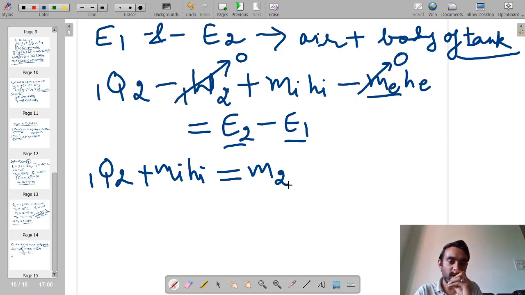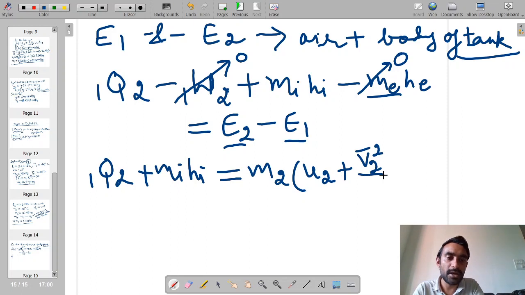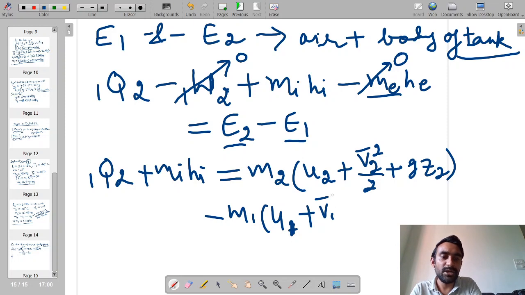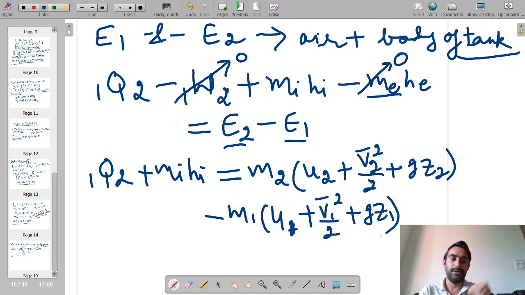Corresponding to state 2, the mass was M2, and if I split the specific energy content, it is U2 plus V2 bar square by 2 plus GZ2, minus M1 into U1 plus V1 bar square by 2 plus GZ1.